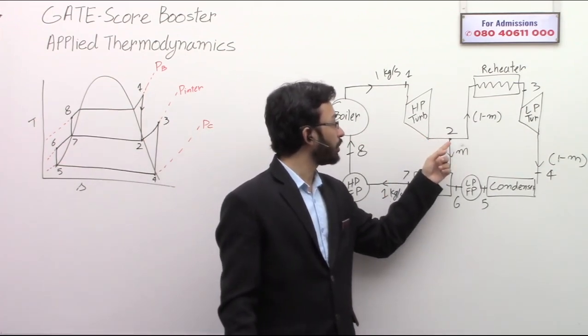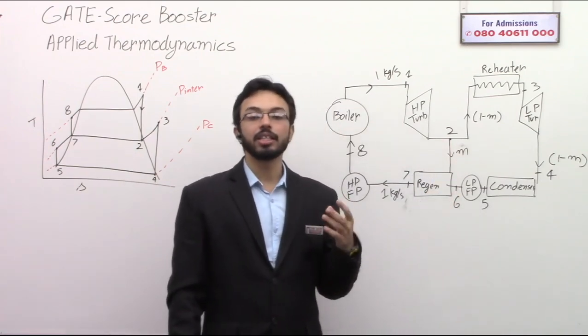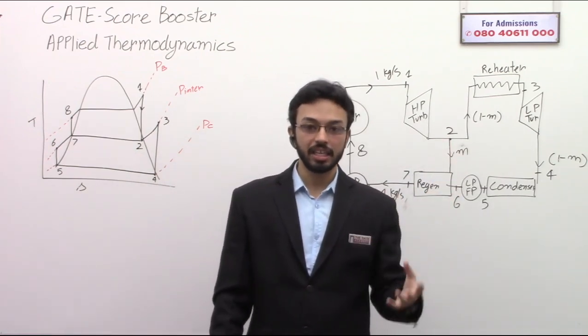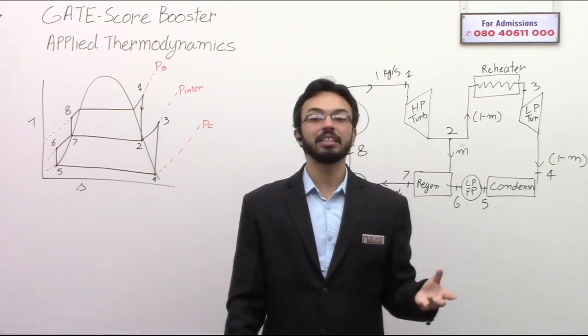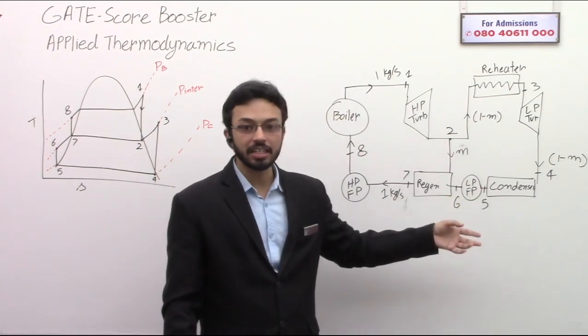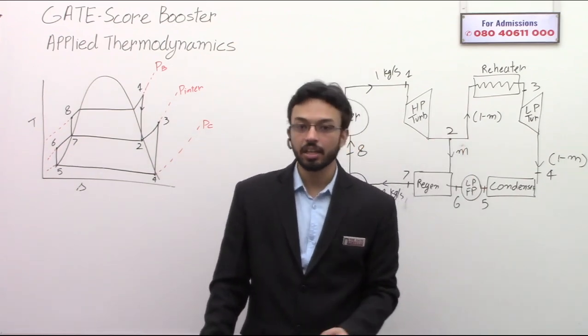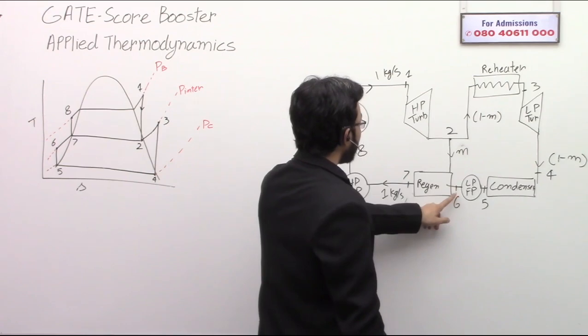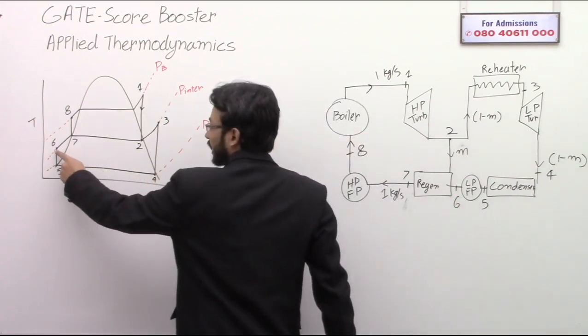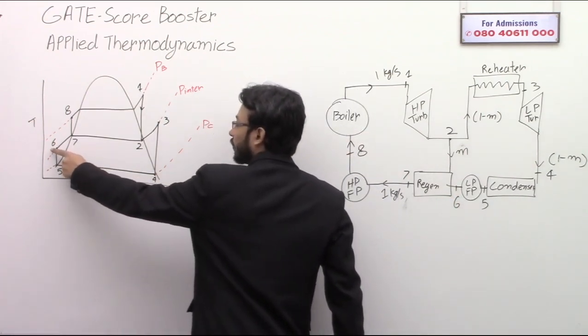The steam at point 2, that is m kg per second, will lose its latent heat, and that latent heat will be gained by the liquid at 6.